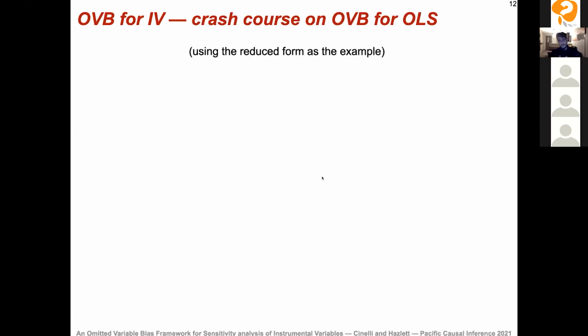Okay, so I told you that we can learn a lot about the sensitivity of the IV just by performing sensitivity analysis of the reduced form and first stage regressions. But how can we do sensitivity analysis of the reduced form or the first stage or any OLS estimate? That would require another 30 minute presentation. So here we're just going to see a crash course, because the basic things are easy to understand. And I'm going to use the reduced form as the example.